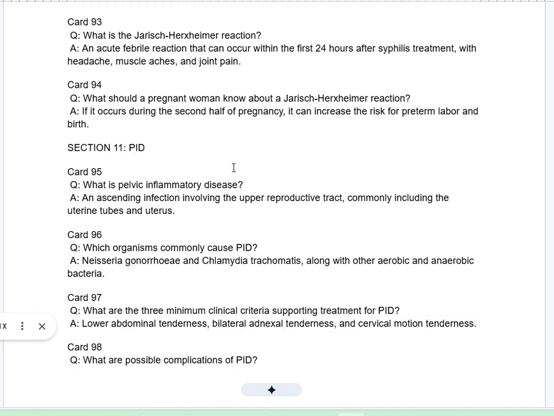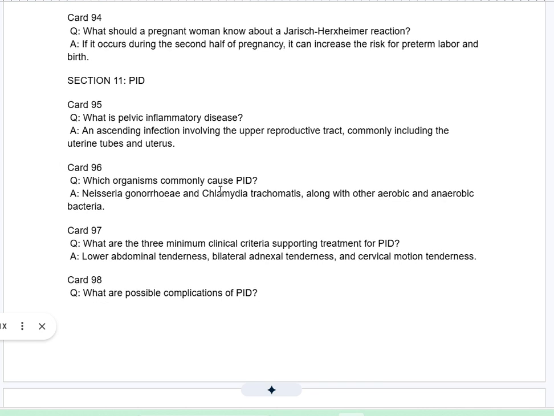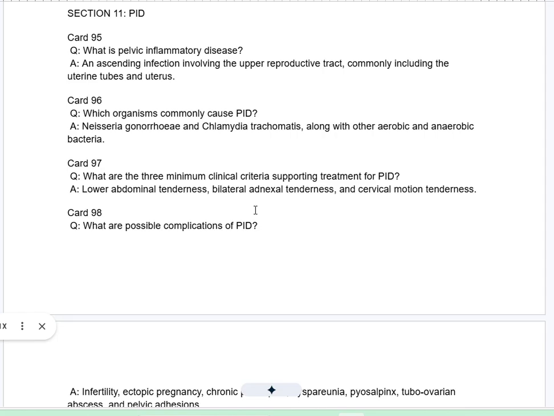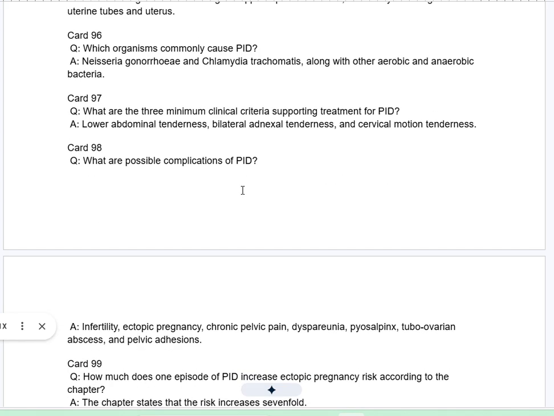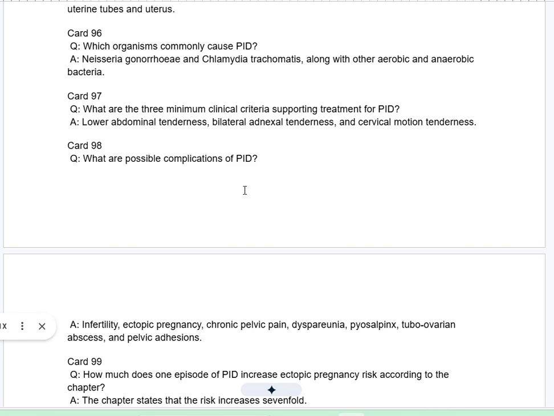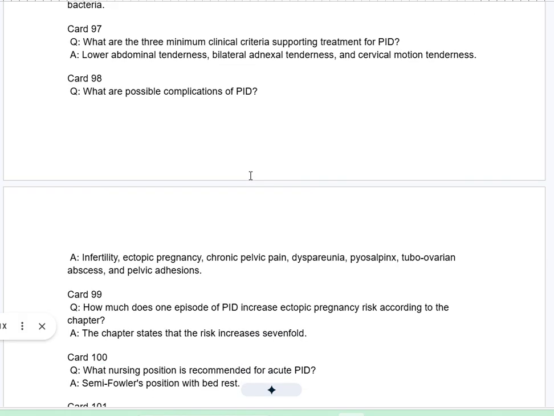Section 11. PID. Card 95Q. What is pelvic inflammatory disease? A. An ascending infection involving the upper reproductive tract, commonly including the uterine tubes and uterus. Card 96Q. Which organisms commonly cause PID? A. Neisseria gonorrhoeae and Chlamydia trachomatis, along with other aerobic and anaerobic bacteria. Card 97Q. What are the 3 minimum clinical criteria supporting treatment for PID? A. Lower abdominal tenderness, bilateral adnexal tenderness, and cervical motion tenderness. Card 98Q.